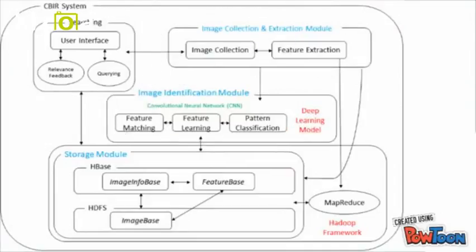The architecture of a CBIR system is constituted by 5 components: image collection, feature extraction, feature matching or similarity measures, feature learning, and pattern classification or recognition. The Hadoop framework is responsible for the storage module and image feature extraction. Deep learning is responsible for all modules except the searching module. A detailed explanation will be given for each module and component.